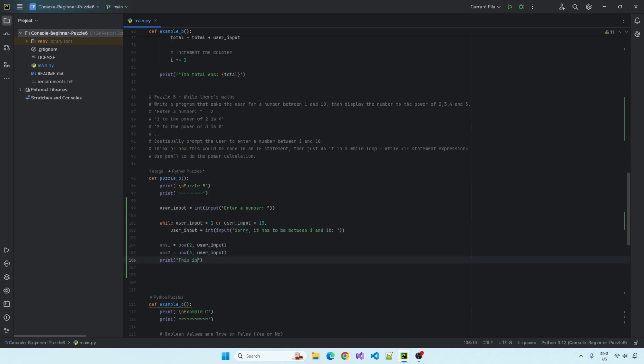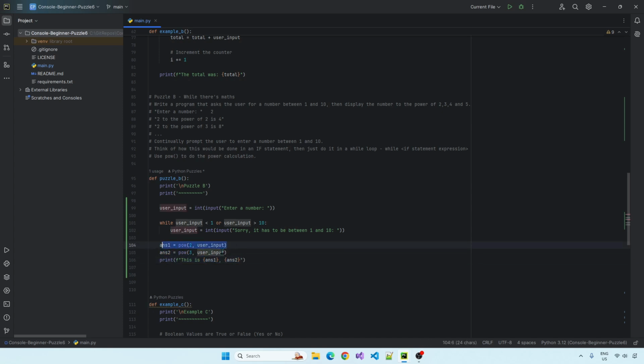This is, if we do string interpolation again with an F there, something like that.